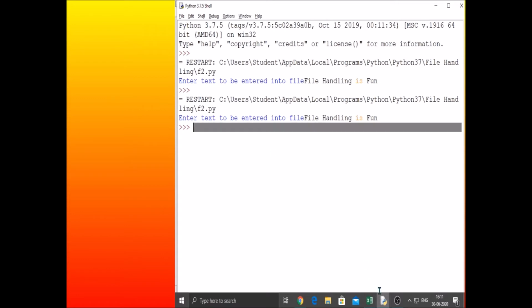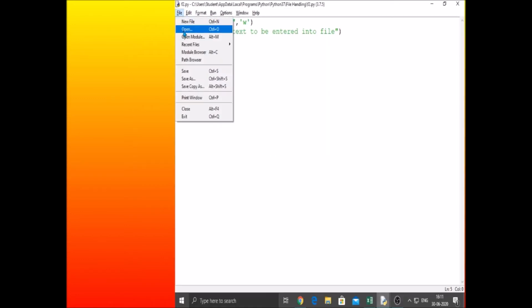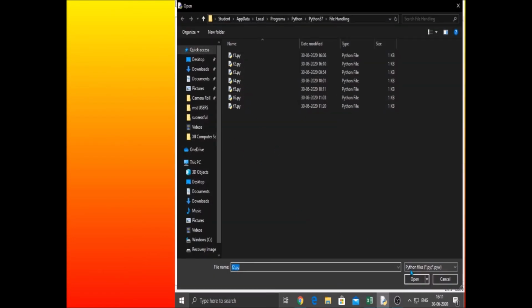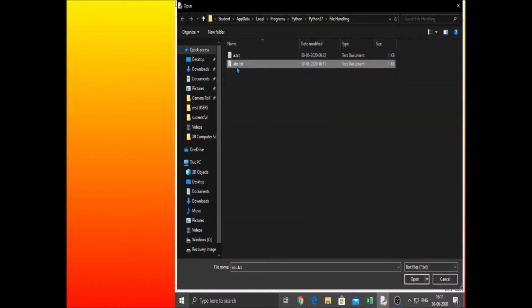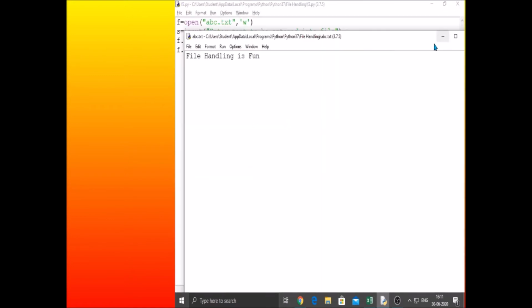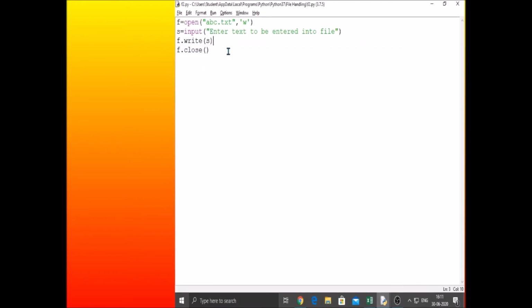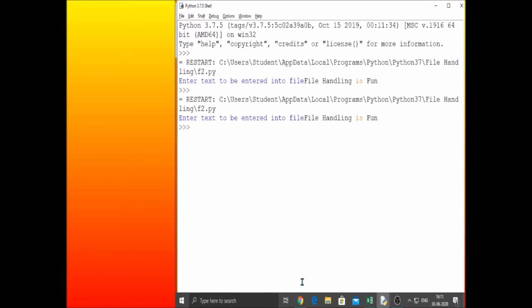So now let us open and see the file abc.txt, to which we have written "file handling is fun". Now if you open it, you can see that if you properly close your file after the operations, this will give you proper output. Whatever content you are expecting will be written, it will be flushed into your file. Right. Now let us proceed.